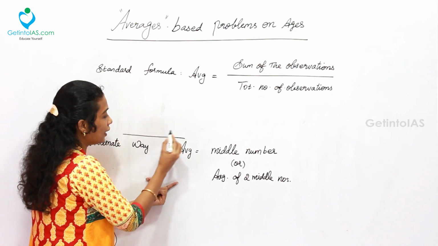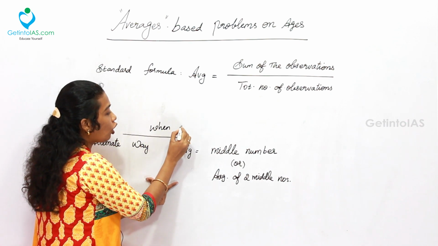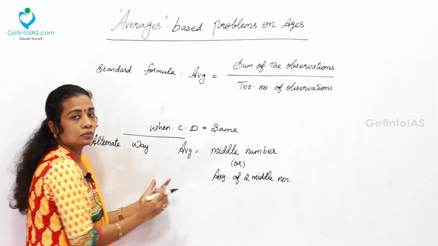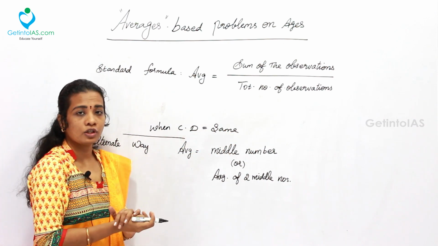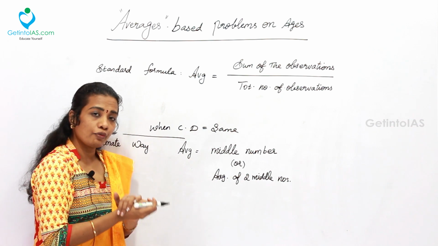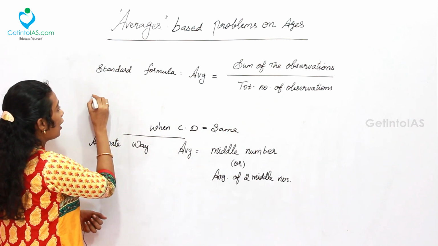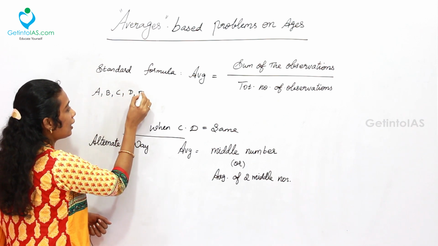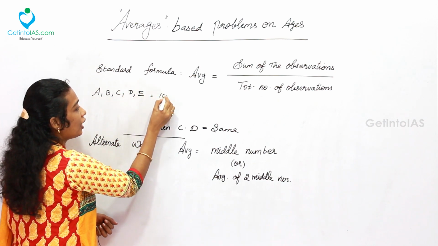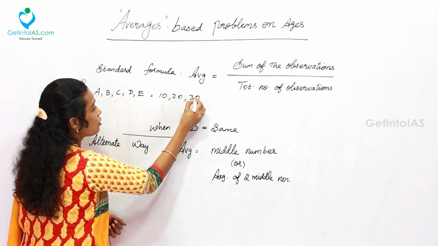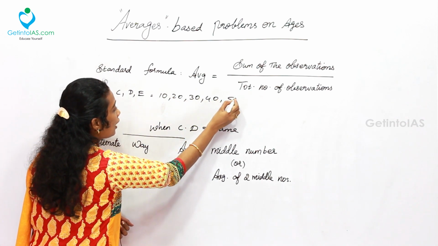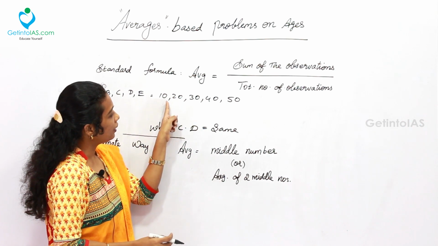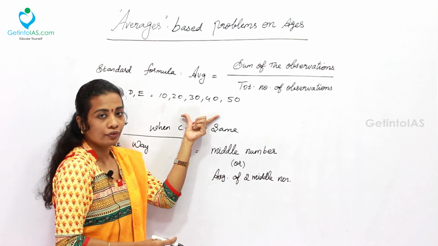This is only when the common difference is the same, or we can say there is a common difference between the series. Say for example, if the ages of A, B, C, D, E are 10 years, 20 years, 30 years, 40 years and 50 years, for this the common difference is the same here, 10, 10, 10, 10 everywhere.